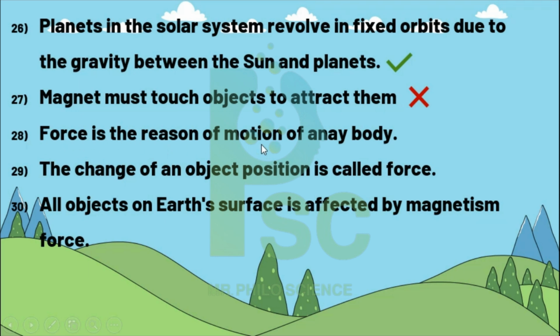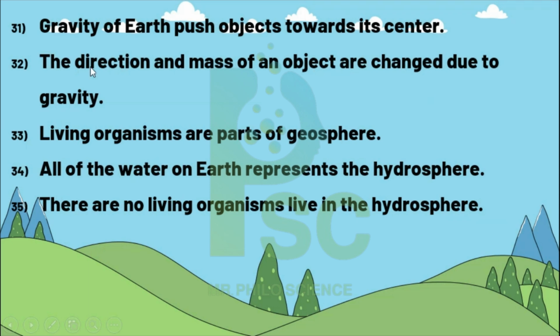28. Force is the reason for the motion of any body. Right. The change of an object's position is called force. No, of course, it is called motion. 30. All objects on the earth's surface are affected by magnetism force. False, of course. 31.